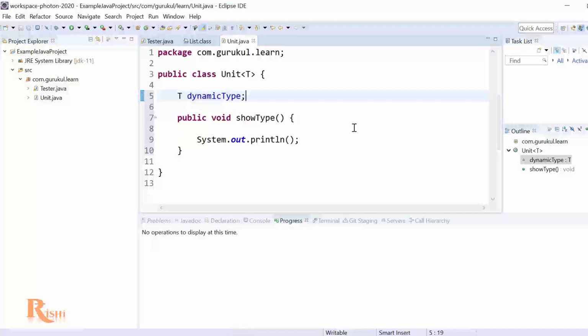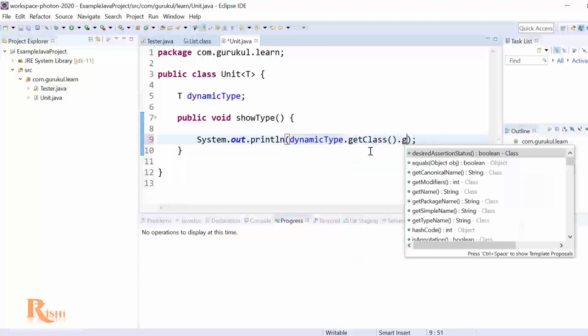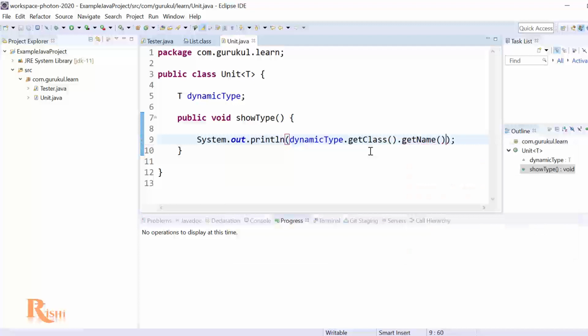I can do that. Now dynamicType will have type safety. So this is like a data type now, with type safety through T. So if you pass integer, dynamic type is integer. If you pass string, dynamic type is string. And to prove my point, I'm just saying dynamicType.getClass().getName(). So it will actually print what kind of object I'm getting.